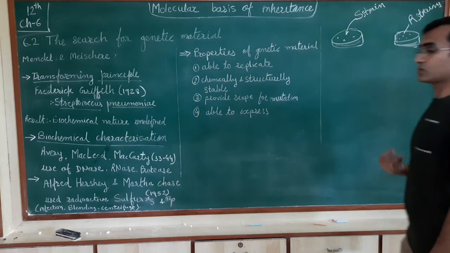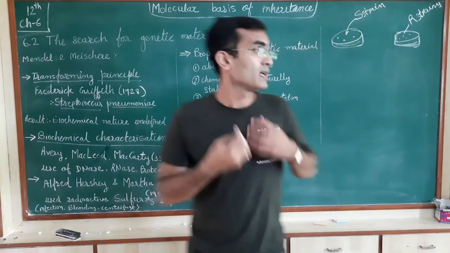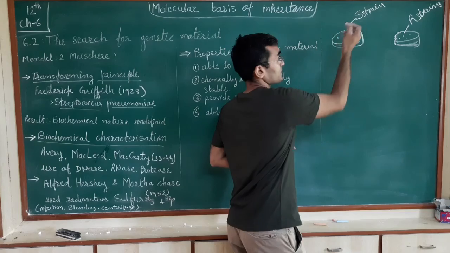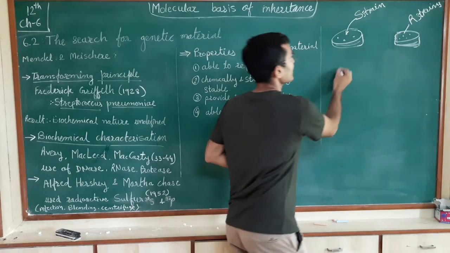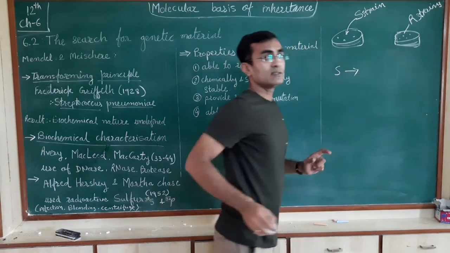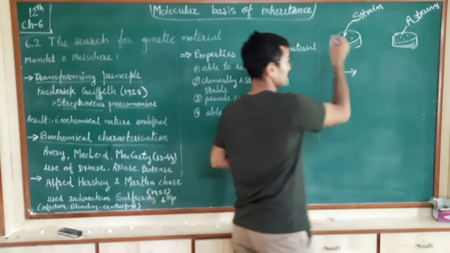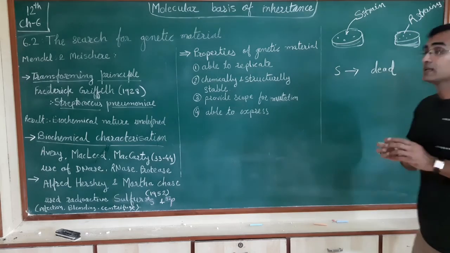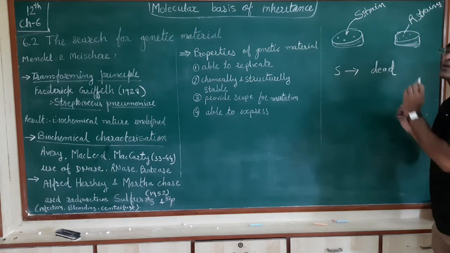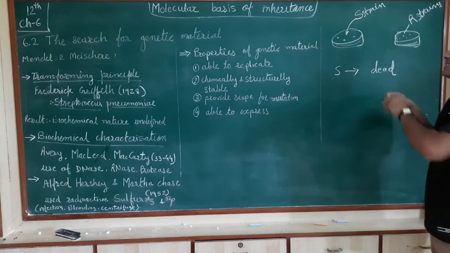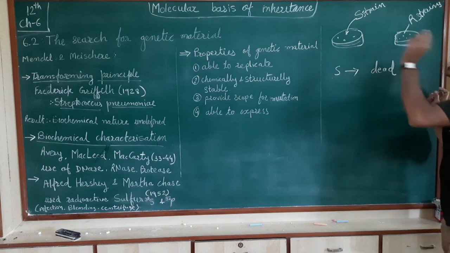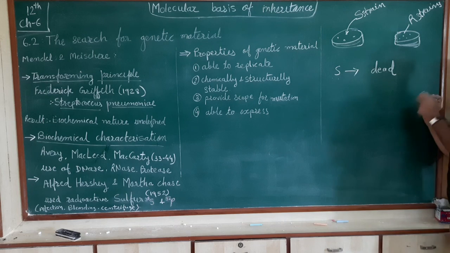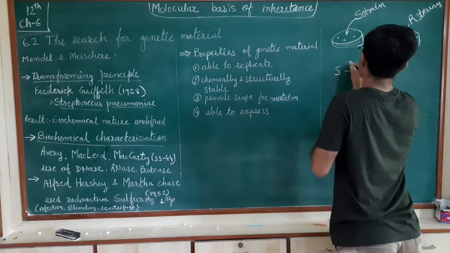Now he started doing experiments using mice. He inserted the S strain into the mice. What happened? The mice died. So he found out that there is something present in this bacteria that is responsible for killing the mice.